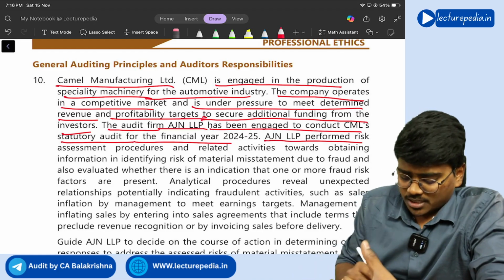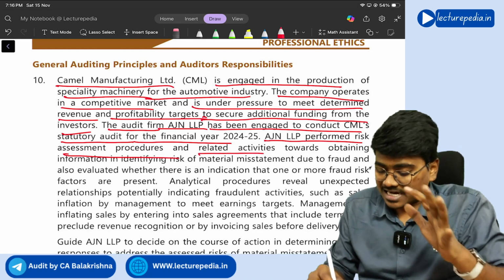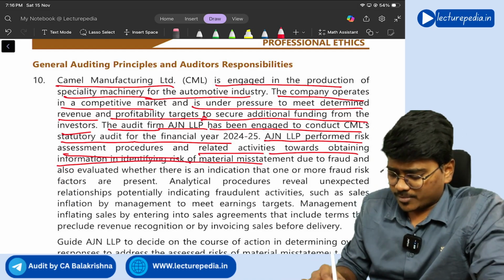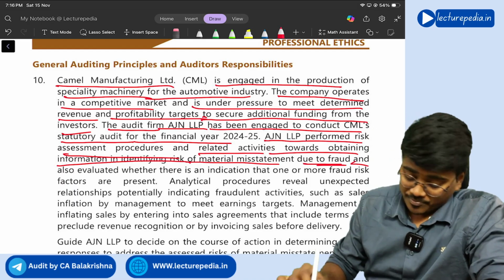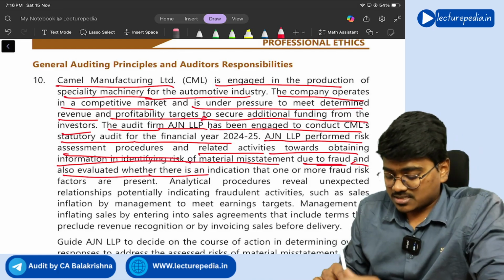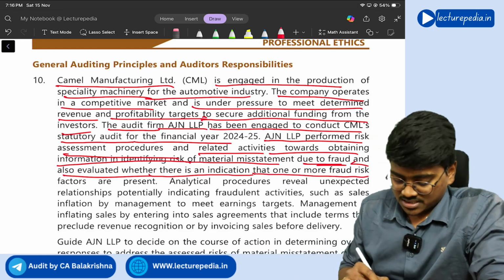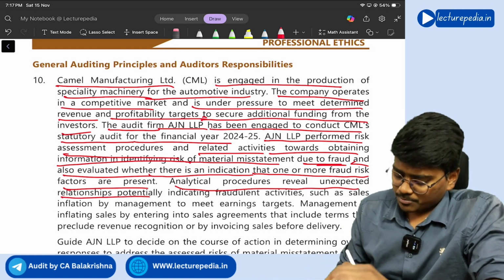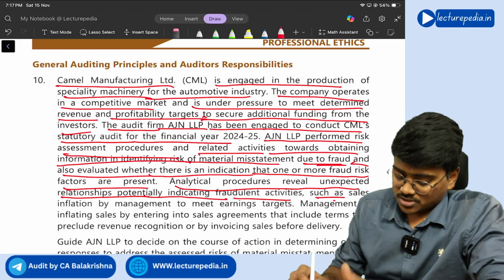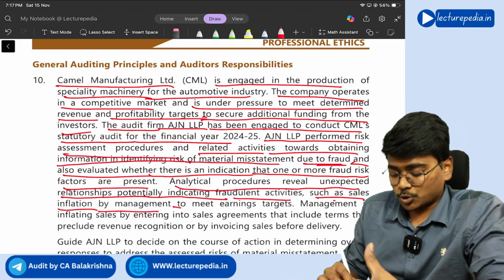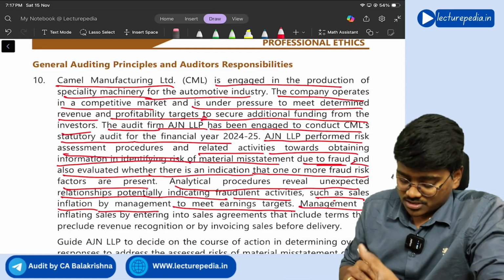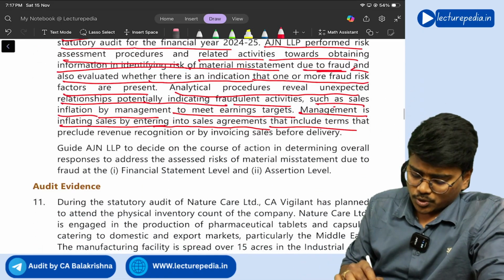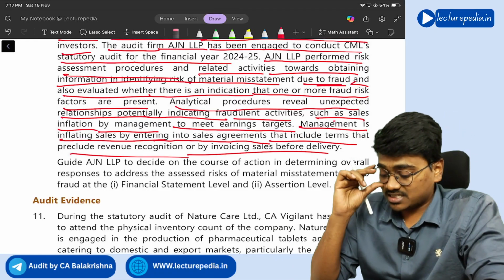AJN LLP performed risk assessment procedures and related activities towards obtaining information in identifying risk of material misstatement due to fraud, and also evaluated whether there is an indication that one or more fraud risk factors are present. Analytical procedures reveal unexpected relationships potentially indicating fraudulent activities such as sales inflation by management to meet earnings targets. Management is inflating sales by entering into sales agreements that include terms that preclude revenue recognition, or by invoicing sales before delivery.